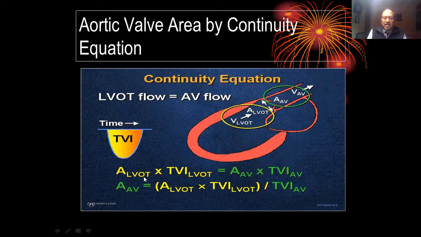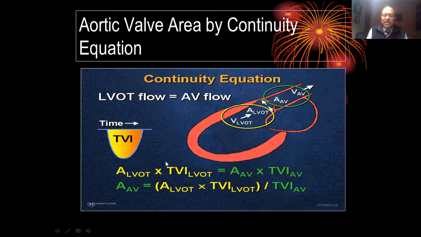So area at LVOT into the TVI or VTI across LVOT is equivalent to area across the aortic valve into TVI across the aortic valve. The word is TVI over here. It could be VTI or TVI. Again, a slide from Mayo Clinic. So we have an LVOT area, which we calculated as diameter divided by 2, squared, into 3.14, and that is LVOT VTI.